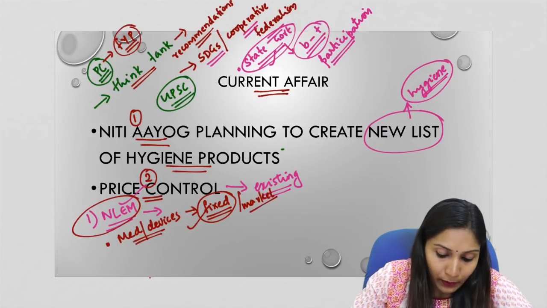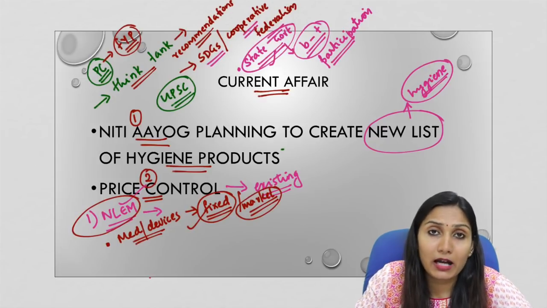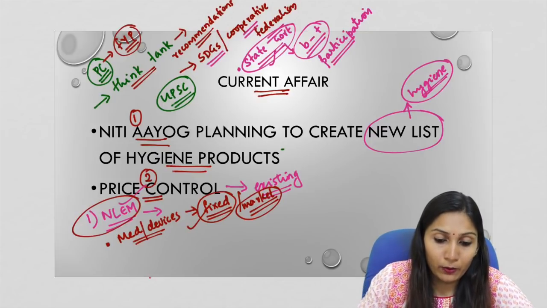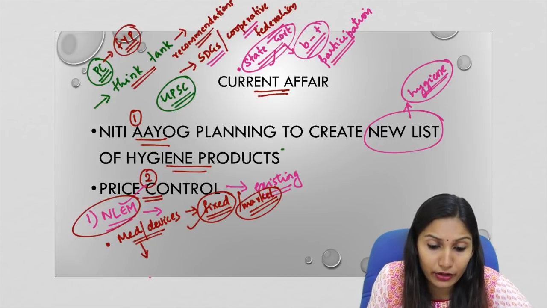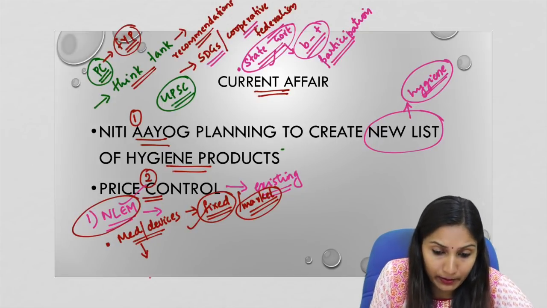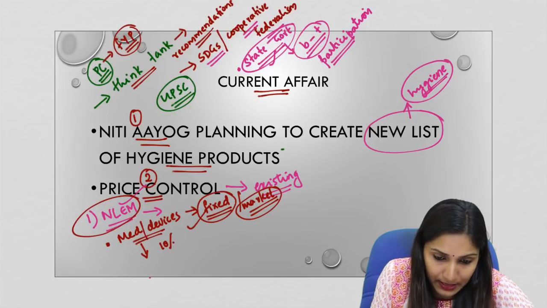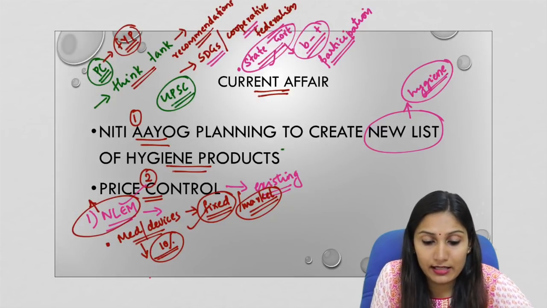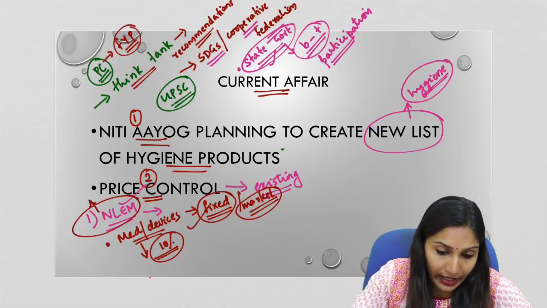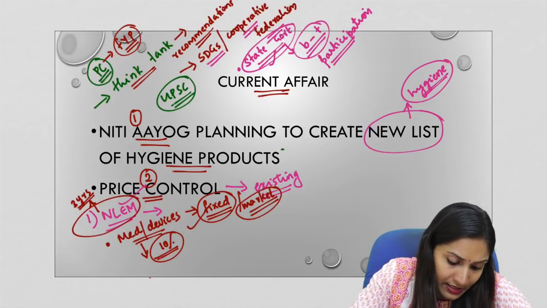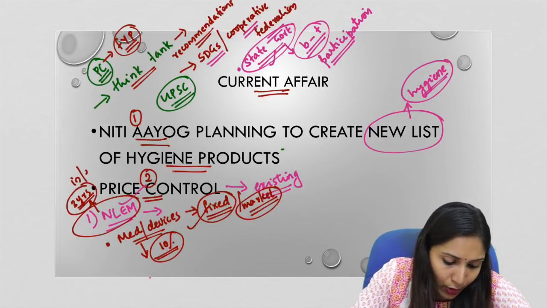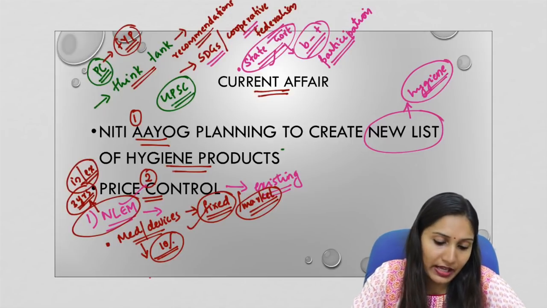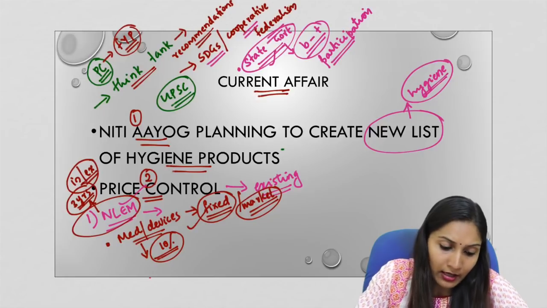Here the government will regulate the prices and will not allow the market to determine the prices of such medical commodities and medical devices. Now on the other hand, those in the non-scheduled list are allowed a maximum annual hike of 10%. Now when we talk about the NLEM, the National List of Essential Medicines is reviewed every 3 years. This revision is done every 3 years in order to include or exclude various medicines or medical devices from the list. So every 3 years, the list is modified or revised.